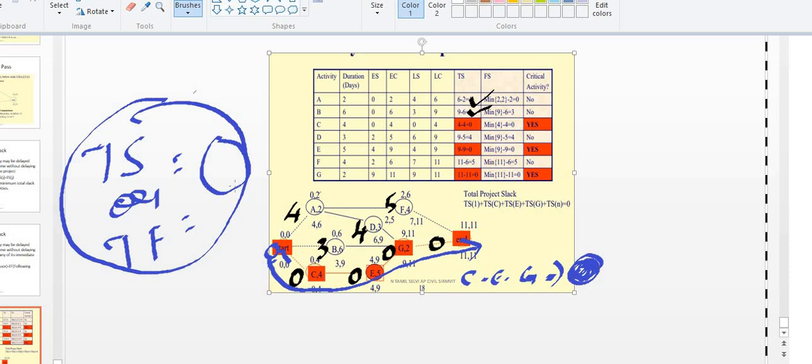One more is there, that is free float. I will explain it to you tomorrow. Okay.